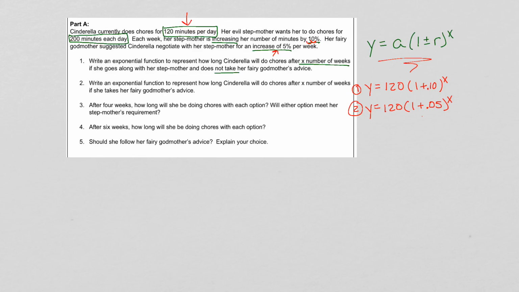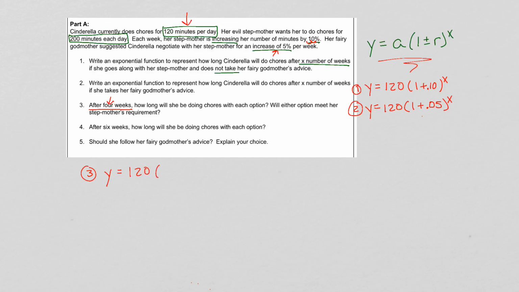Then for number 3, it says after 4 weeks. Remember, weeks are the X value in the equation. How long will she be doing chores with each option? So all we have to do for number 3, I'll write it down here, is plug in the 4 each time there's an X. So Y equals 120.